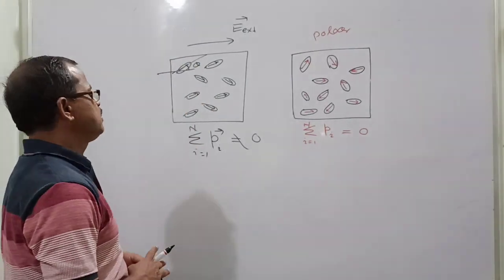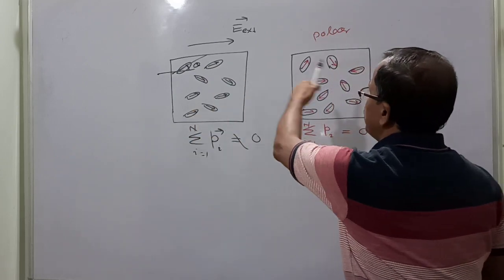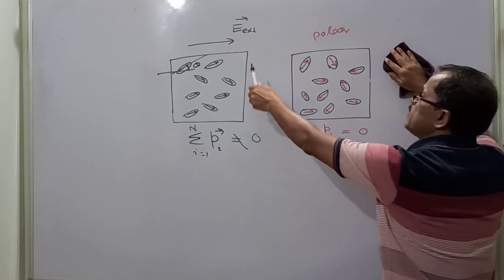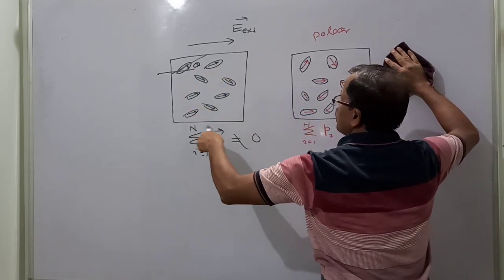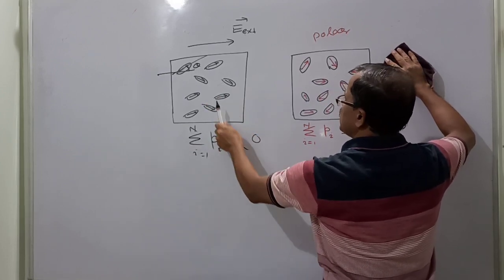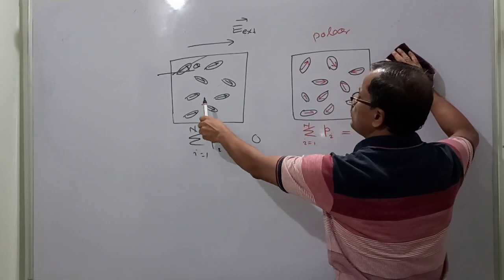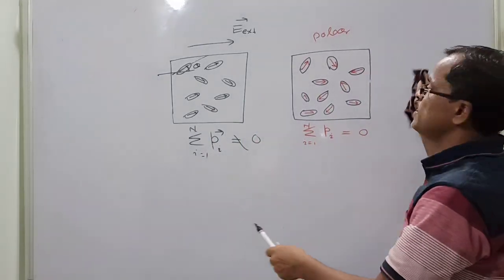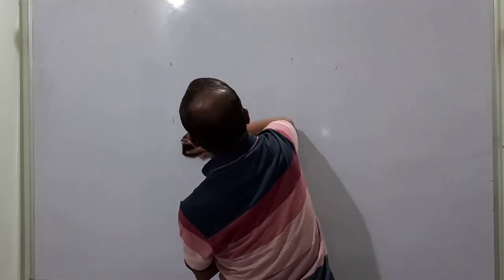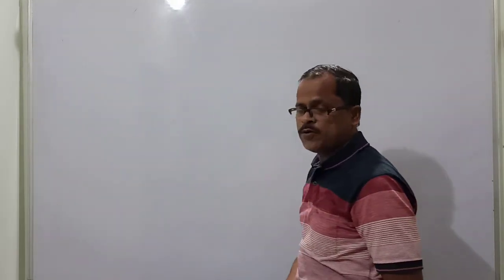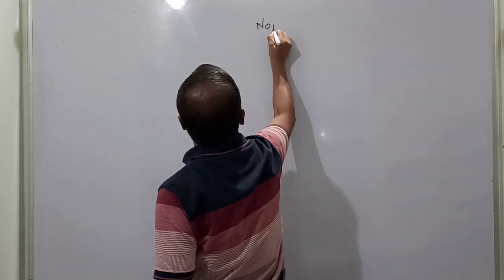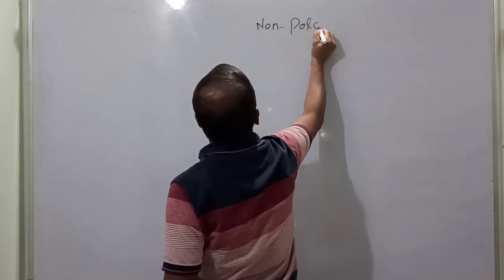Non-polar dielectrics. What I was talking about was polar dielectrics. Polar dielectric means they have a permanent dipole moment, and when the electric field strength is increased, the net dipole moment will increase, and if the temperature is more, this net value will decrease. If the temperature is less, it is better to align them, so that the net dipole moment value will be more. Next, I am going to the non-polar dielectric.